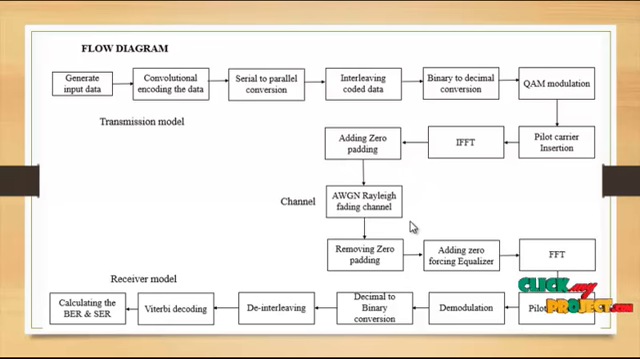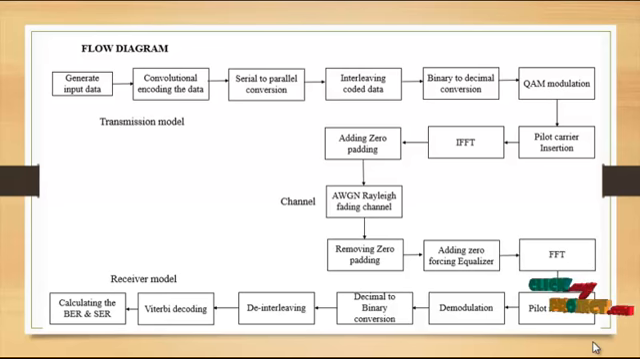In the channel model, here we use the AWGN Rayleigh fading channel, that is the additive white Gaussian noise process with Rayleigh fading channel, and then the zero padding is removed. The receiver model is the inverse of the transmission model. So here we remove the zero padding and then add the zero forcing equalizer. The ZF equalizer is added, and then it is converted by the FFT process. FFT means fast Fourier transform. So here we use the fast Fourier transform, and then pilot removal.